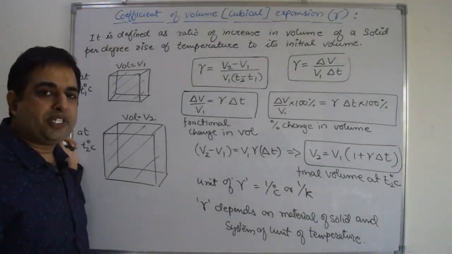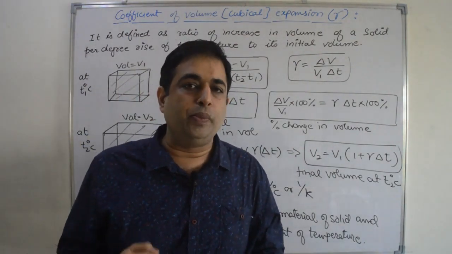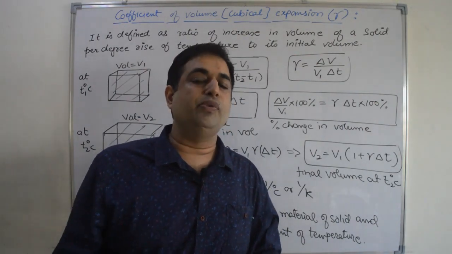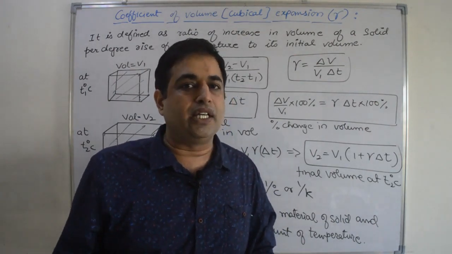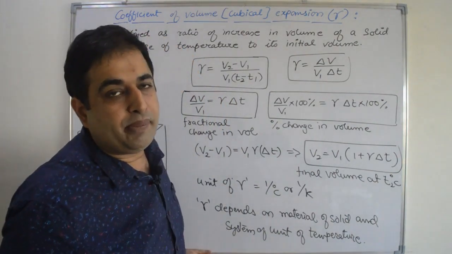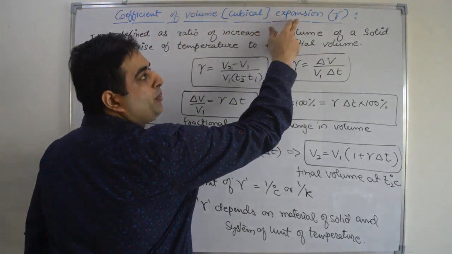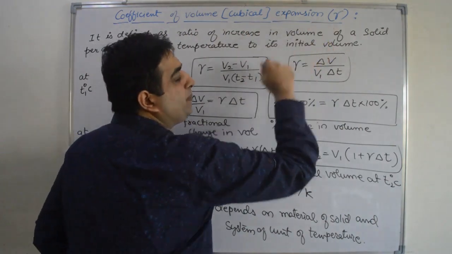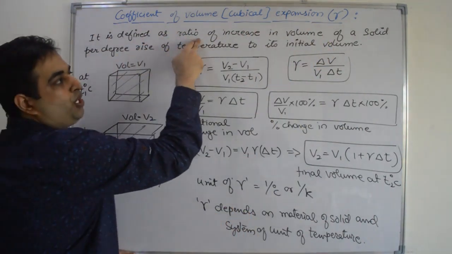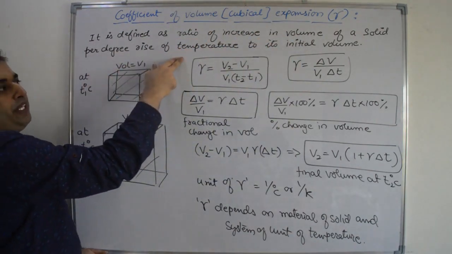Third type of expansion in solid is volume expansion, also known as cubical expansion. When we increase the temperature of the body, the volume of that solid or body increases, and the coefficient that tells us about the volume expansion is known as coefficient of volume or cubical expansion, represented by gamma symbol. Definition is, it is the ratio of increase in volume of the solid per degree rise in temperature to its